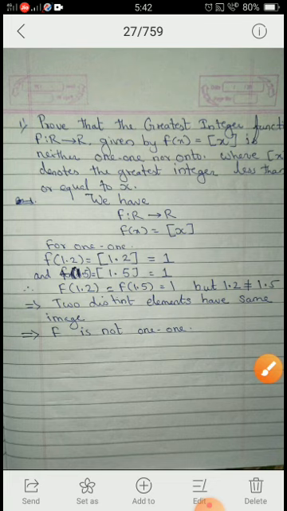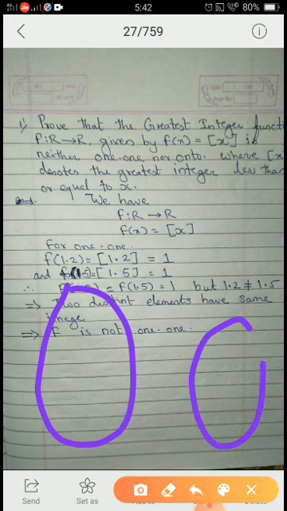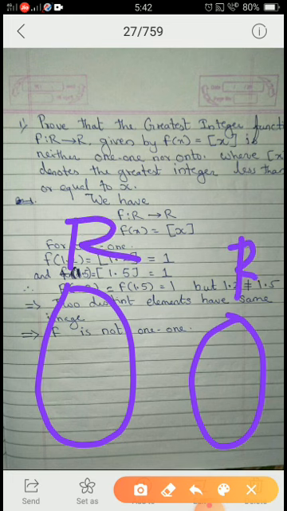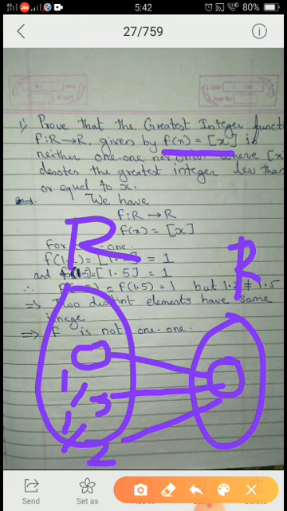Now to prove that it is onto, I have to prove what? Every element in the codomain has at least one pre-image. At least one pre-image should be there. Now consider the set. It is from R to R. Now whether f of x is greatest integer value function. Suppose if I have here 0. 0 will be mapped to what? 0 itself. Yes. 1 by 3 will be mapped to what? 0 itself. 1 by 2 will be mapped to 0 itself.